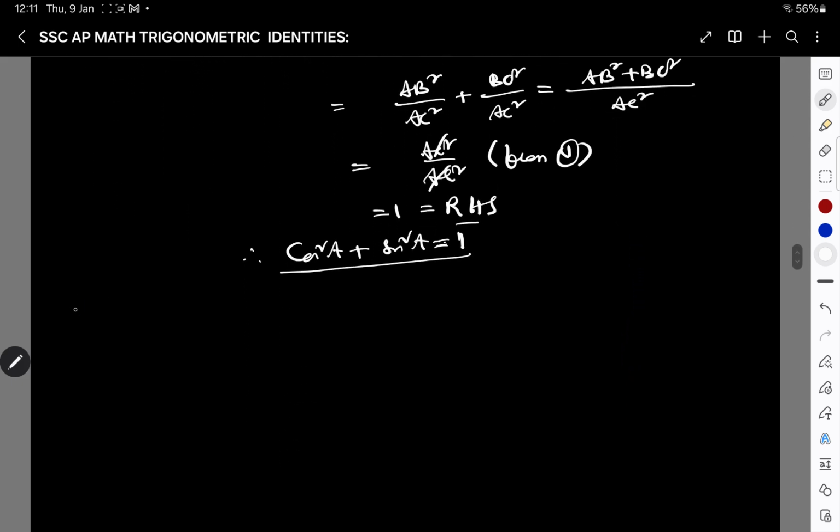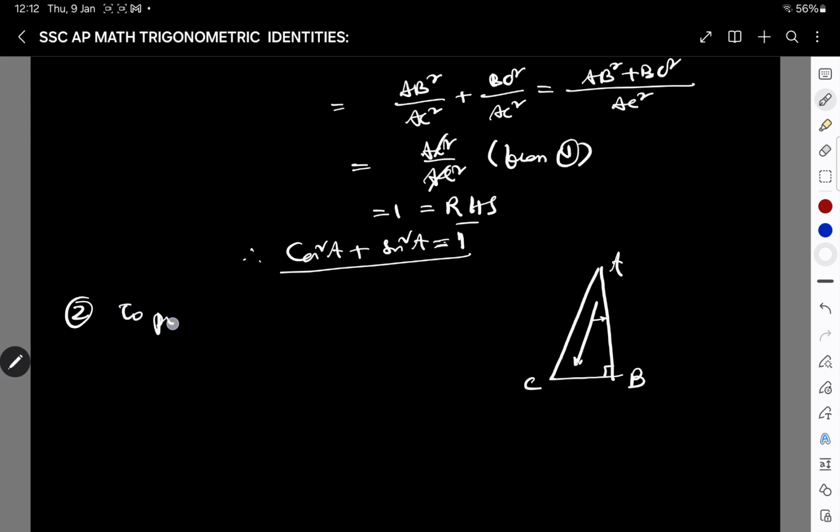How do you prove the second identity? To prove the second identity, you draw the same triangle again. This is opposite, this is adjacent, and this is 90 degrees.